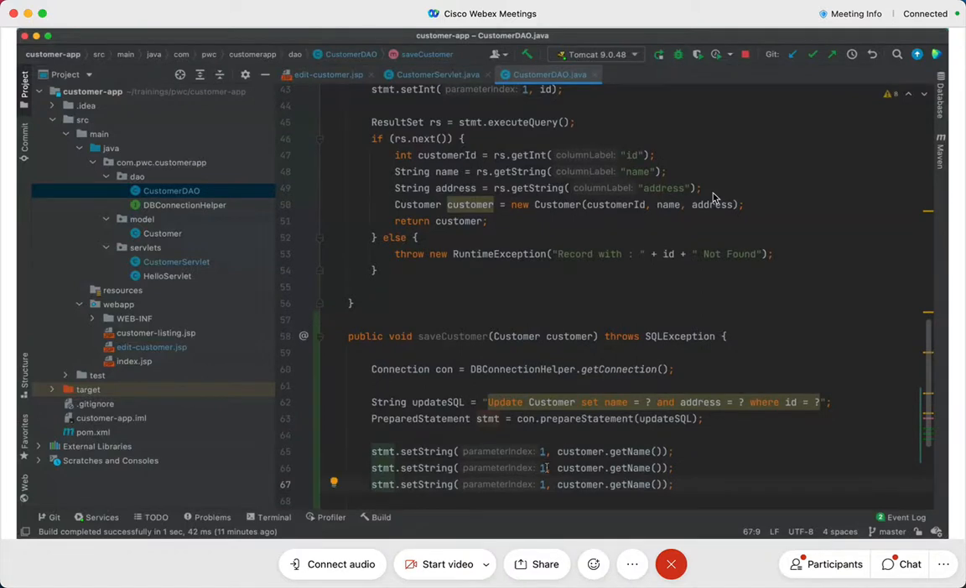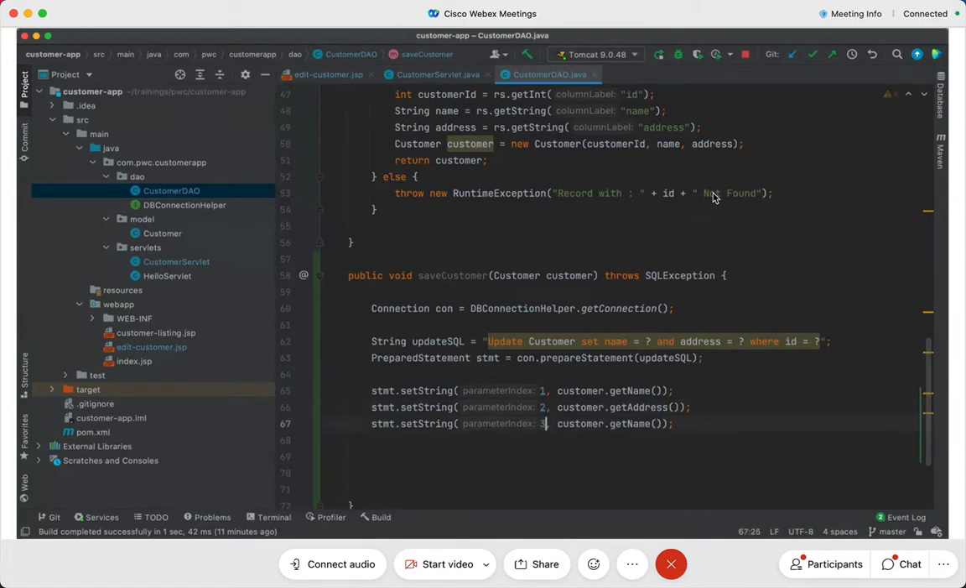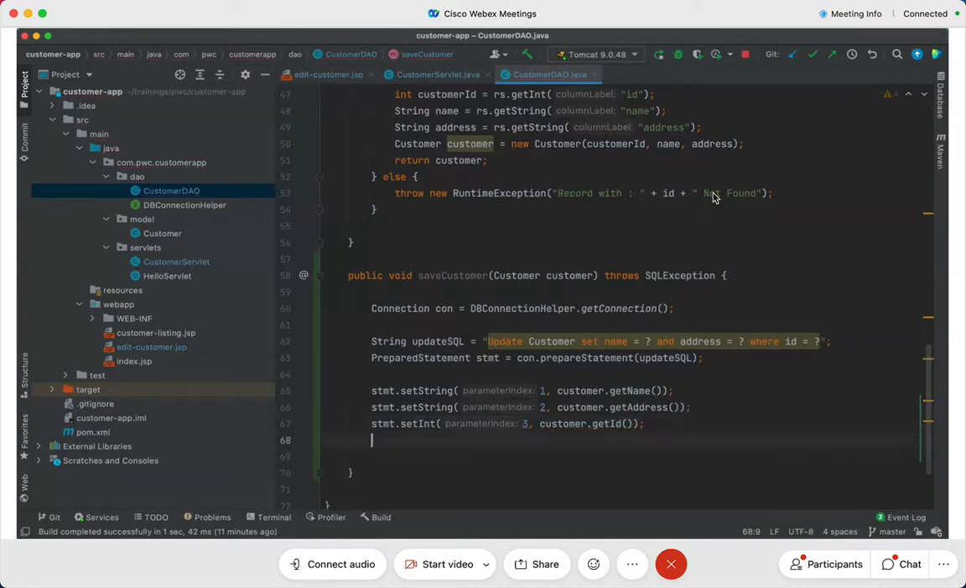And here I'll say setString. The second parameter is supposed to be getAddress. And then the third parameter is supposed to be setInt, and that is supposed to be customer dot getID. Yes or no? 3 parameters: customer dot getName, customer dot getAddress, and customer dot getID. 1, 2, 3. Take a look. Tell me if you have any doubts.